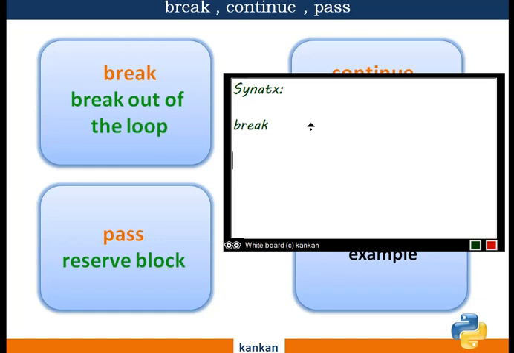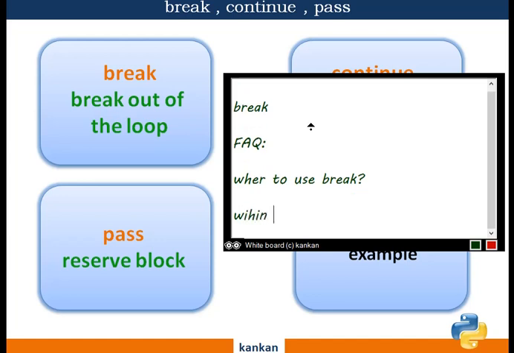Where you like to use it means, can you use it everywhere in the code? No. There are some frequently asked questions. You have the question in your mind, where to use it actually. Where to use break? Break will always be used within the loop.